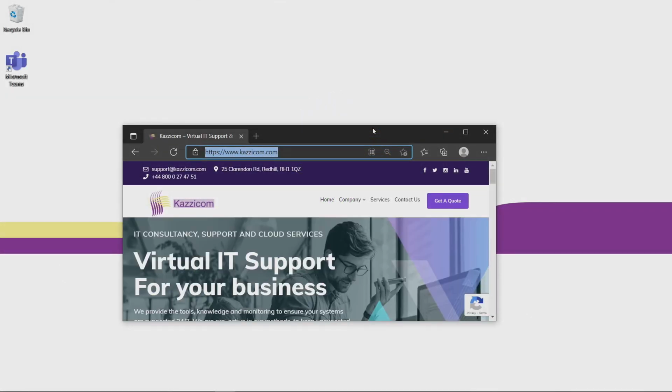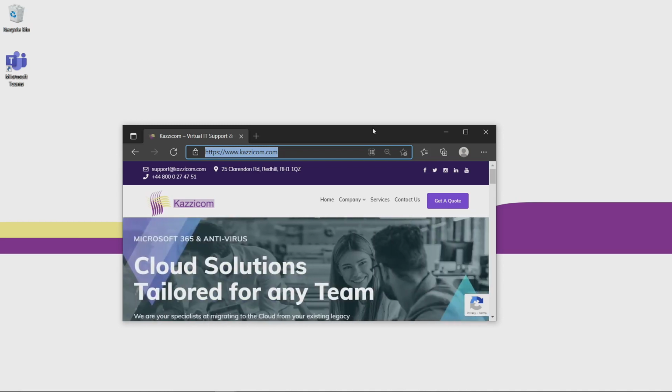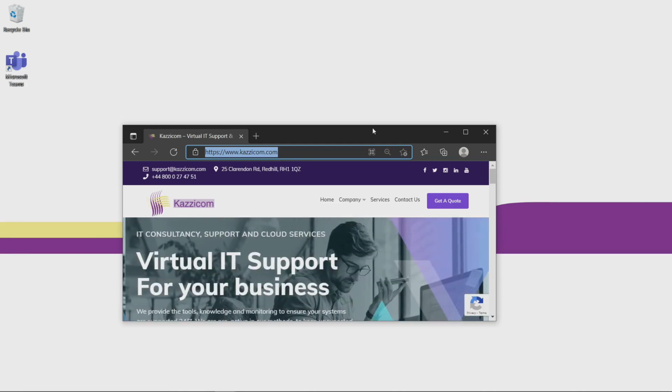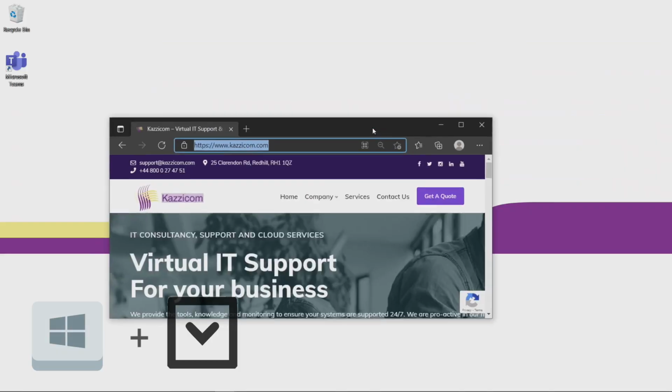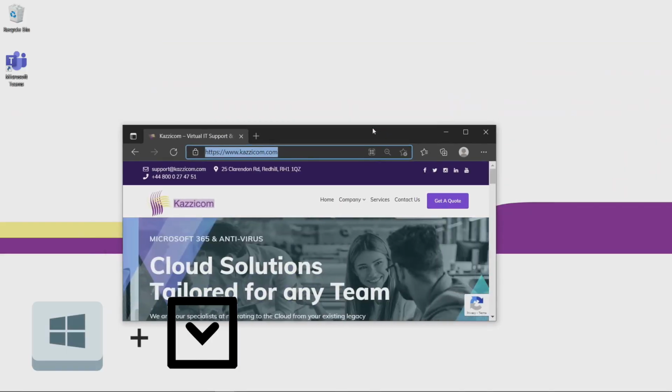In today's video, we're going to be looking at minimizing and maximizing shortcuts on Windows 10. These shortcuts are helpful if you want your window to cover the entire screen. So if we have a window open like this, for example, our website on Microsoft Edge, we can press the Windows key and up to fully maximize the screen. If we press the Windows key and the down key, then it'll minimize it to its original state.